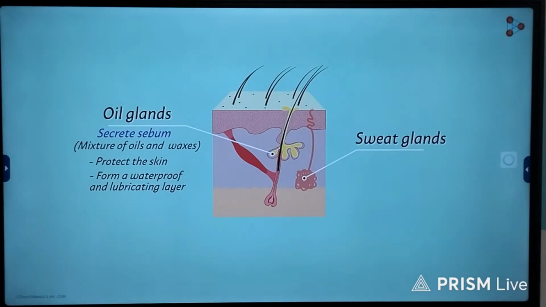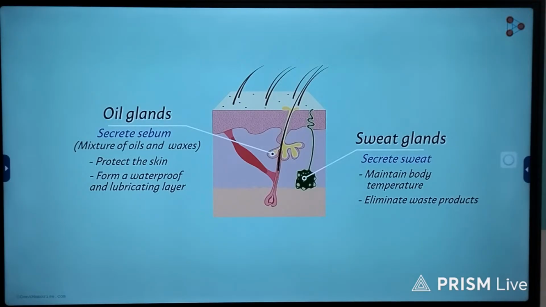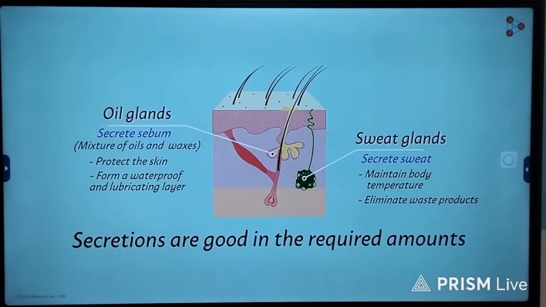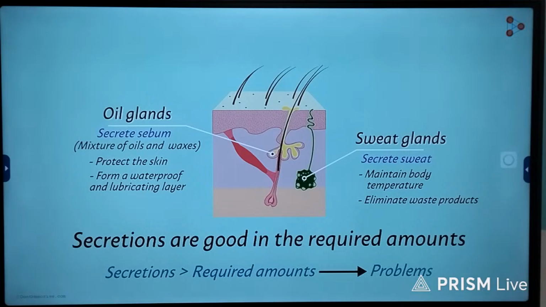And what do the second type of glands function as? As the name suggests, sweat glands are known for secretion of sweat. The main purpose of this is to maintain body temperature and eliminate waste products to an extent. If the secretions from these glands are good for us, then how can these cause pimples and related problems? Well, these secretions are good only in the required amounts. However, if the quantity of secretions exceeds the required amount, then they definitely cause problems.